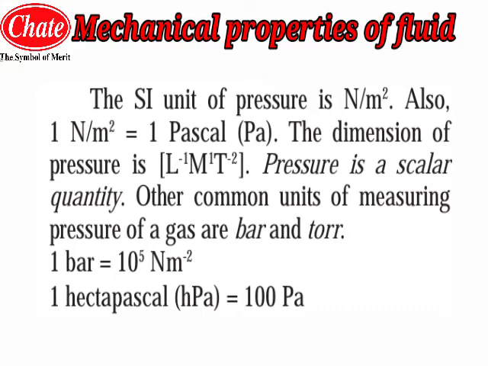Now 1 hectopascal will be equal to 100 Pascal. So you have to keep this relation in your mind that 1 hectopascal is equal to 100 Pascal. So these are the few relations that we have seen. Now we will move toward the next part of this chapter.